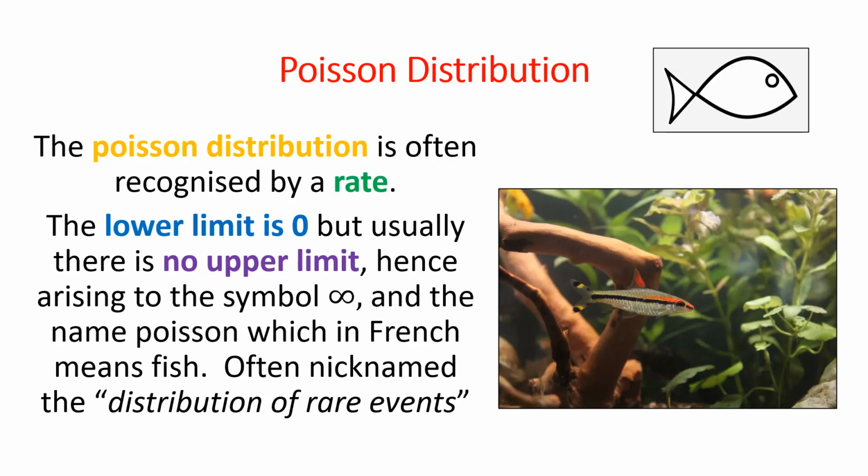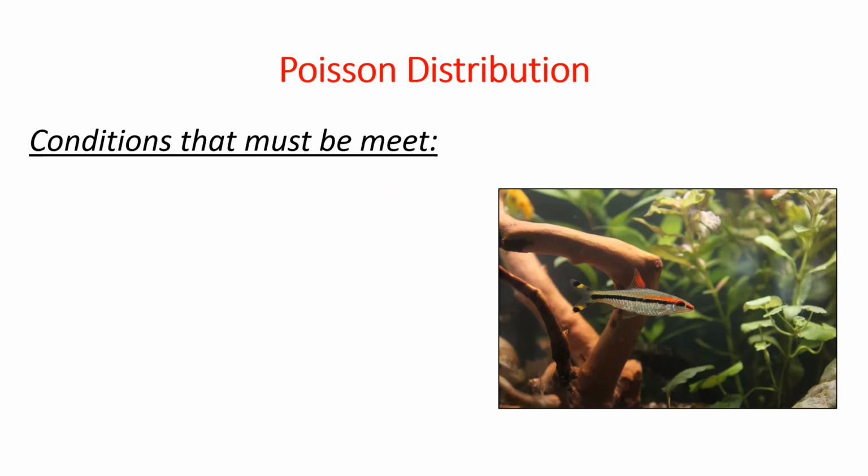Now, the Poisson distribution is often recognised by a rate. The lower limit is 0, but usually there's no upper limit, hence giving rise to the symbol infinity and the name Poisson. This is where the name came from, because a lot of people think of the infinity sign as some way people like to draw fish, and the French word for Poisson means fish. Often nicknamed the distribution of rare events.